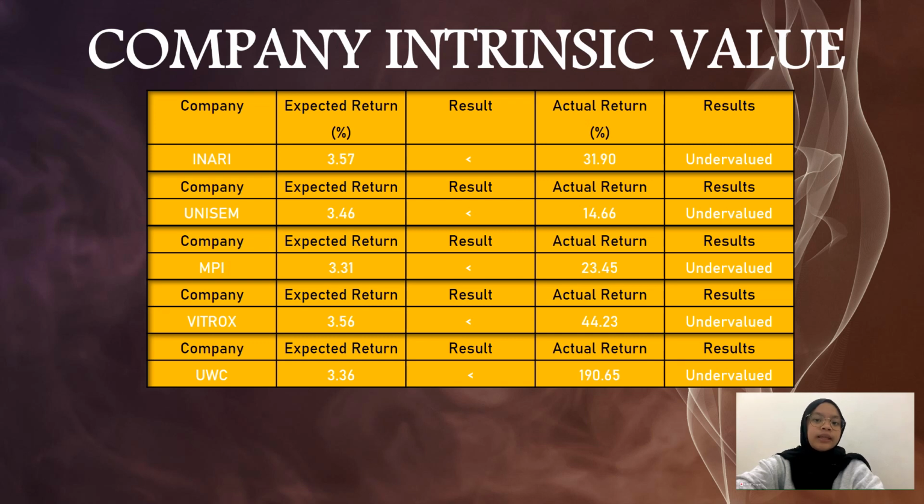MPI gained 23.45% as their actual return compared to 3.31% of expected return. Vitrox gained 44.23% as their actual return compared to 3.56% of expected return. UWC gained 190% as their actual return compared to only 3.36% of expected return. All these companies are undervalued since their actual return are higher than expected return.